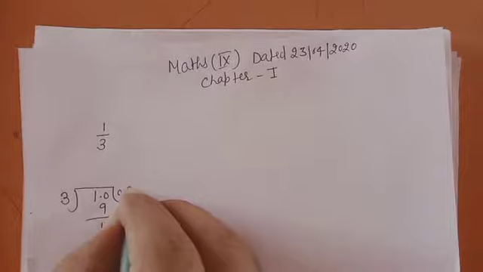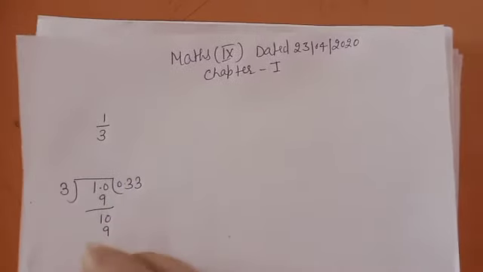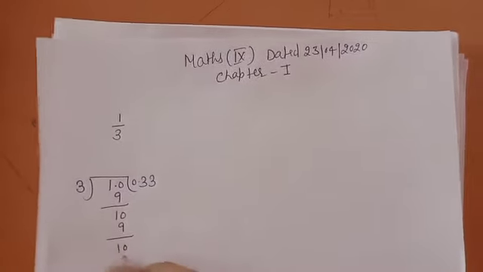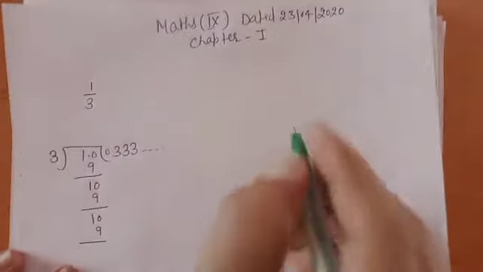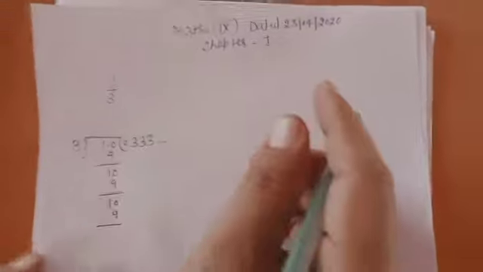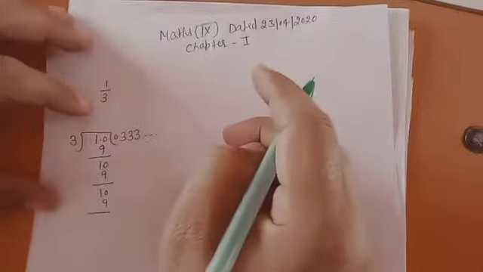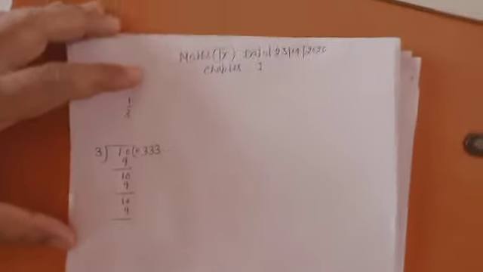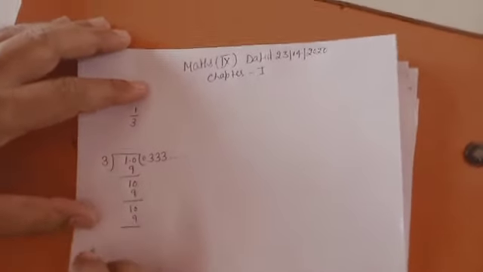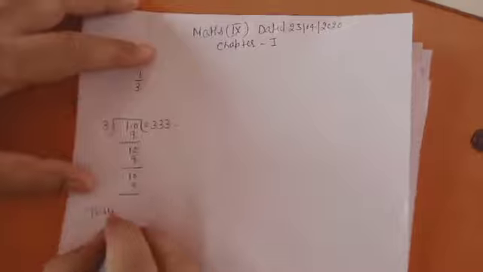1, again this 9, again this 9. So 3 is repeating, and its remainder is never 0. So this type of fraction or this type of real number is known as what? Non-terminating.